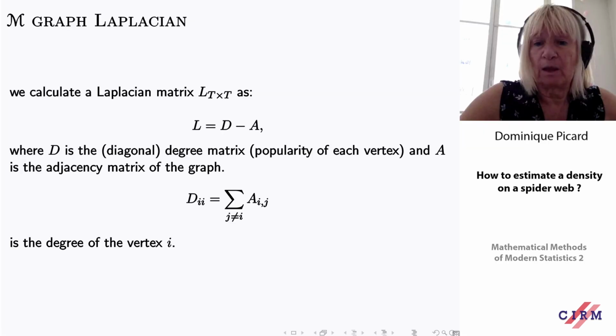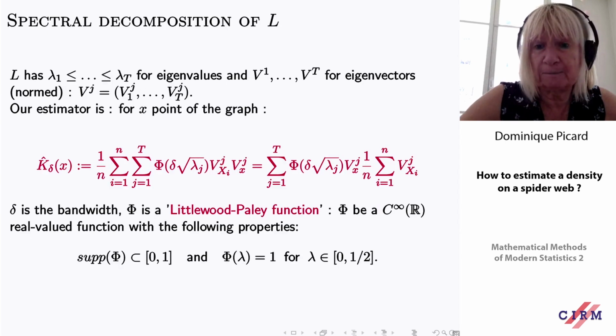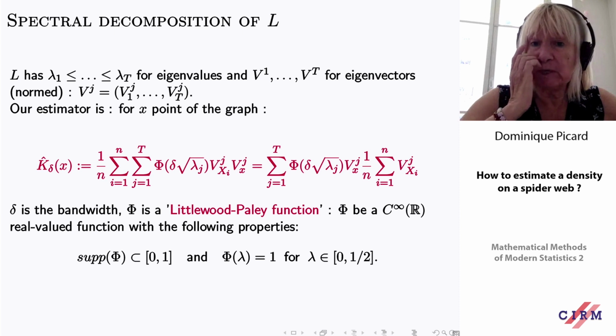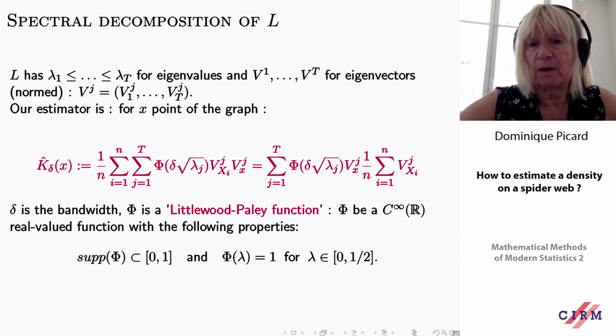Okay. So here, when you have this graph and when you have this L, then you can have the spectral decomposition of L. I mean, you can have its T eigenvalues. We order them just for convenience. And the V_j are the eigenvectors associated to the lambda_j. And each eigenvector, of course, is in the space R^T.